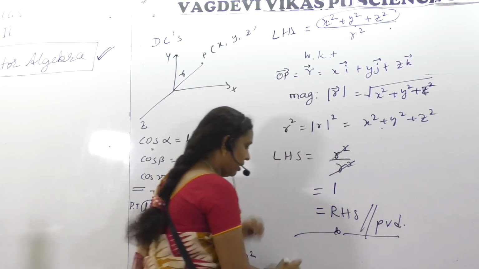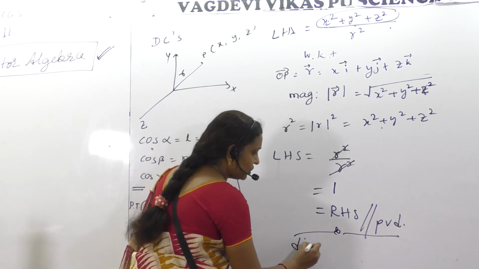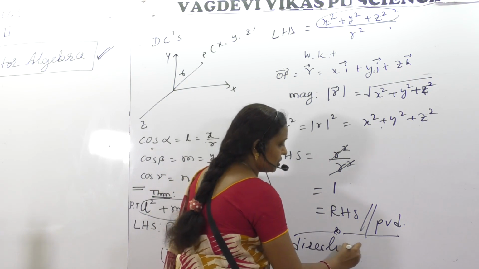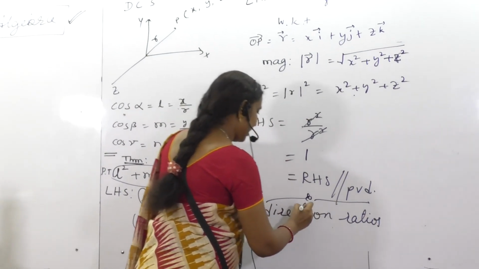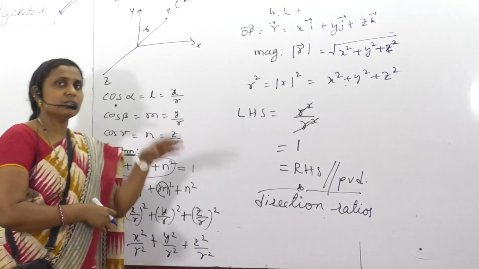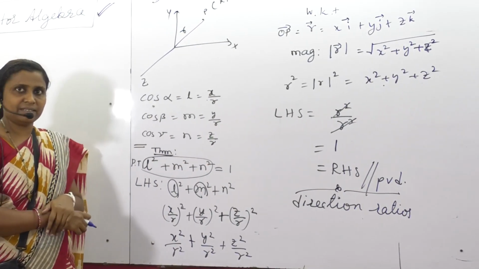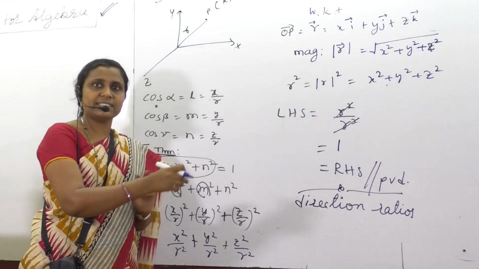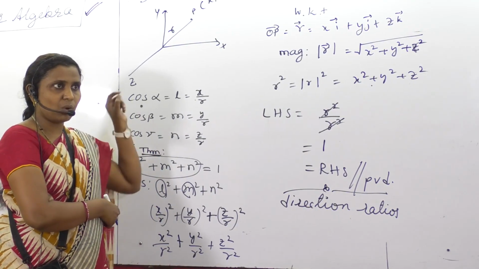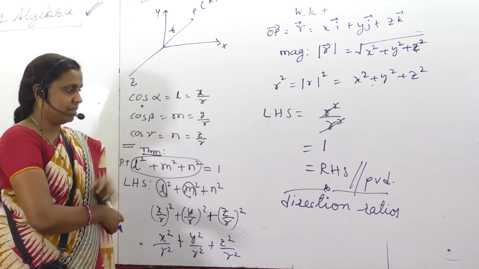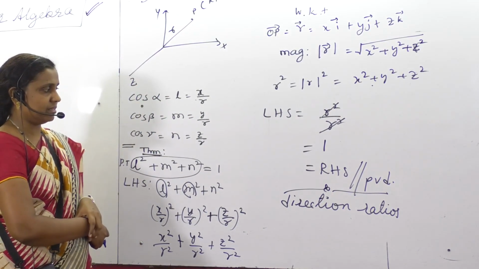Now let me make you understand direction ratios. Direction cosines are different: those are cosines of the angles with respect to the x, y, z axes between the vector OP and the directional axes.